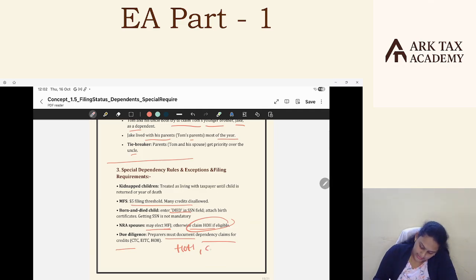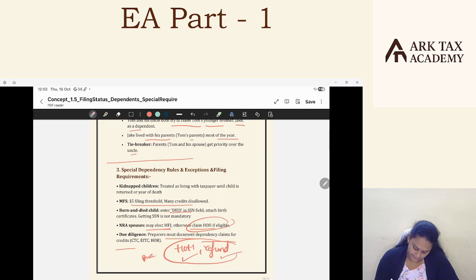We as a preparer are assessing that head of household status, and then we are checking the credits. There are some credits called refundable credits, which you'll understand when we do the credits topic. Say earned income credit, additional child tax credit, American opportunity credit. These are refundable credits. When such credits are claimed in the tax return, along with head of household status, then the preparer should be cautious. He should fill the due diligence checklist. There's a checklist called due diligence checklist. He needs to opt all these checklist items, saying this is the reason he finalized head of household status or claimed the refundable credits.